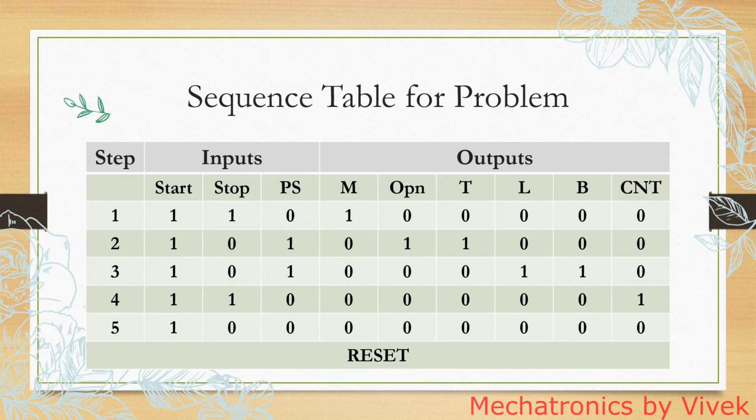Okay, the timer also starts. So this is step number 2. In step number 3, the motor is still stopped, that is, the conveyor is still stopped, PS is still on, and you have light and buzzer. Okay, after the operation is complete you have light and buzzer. And in step 4, you have again start, stop.